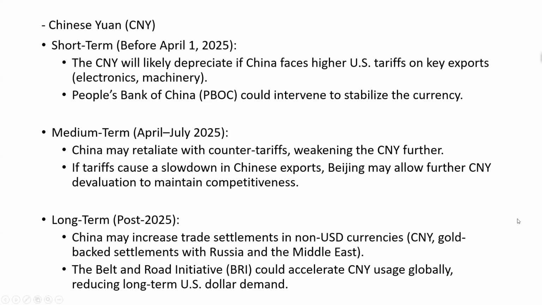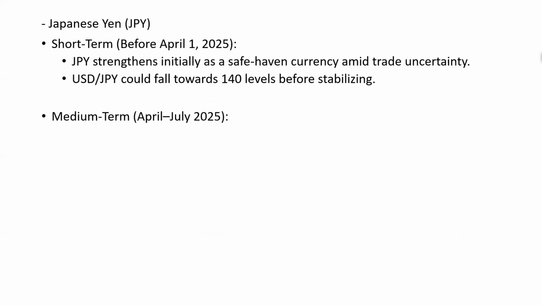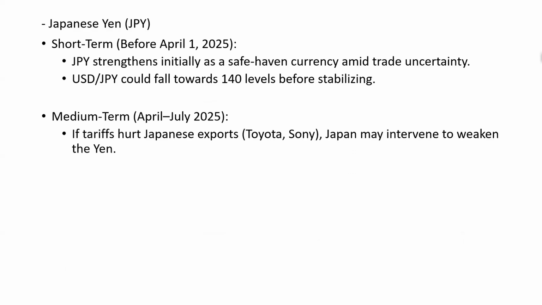Now, as for the Japanese yen, in the short term, the Japanese yen strengthens initially as a safe haven currency amid trade uncertainty. So the dollar yen could fall towards 140 levels before stabilizing. In the medium term, if tariffs hurt Japanese exports like Toyota and Sony, Japan may intervene to weaken the yen.